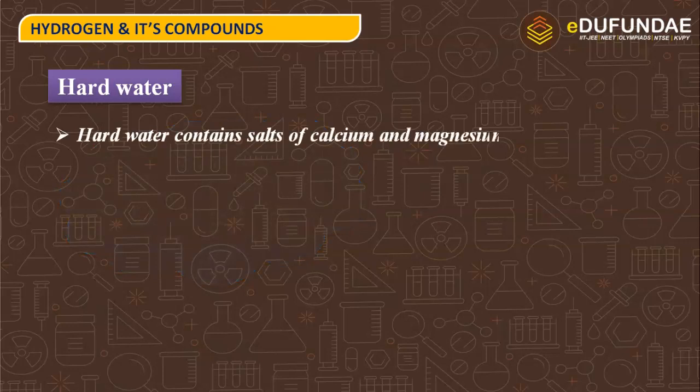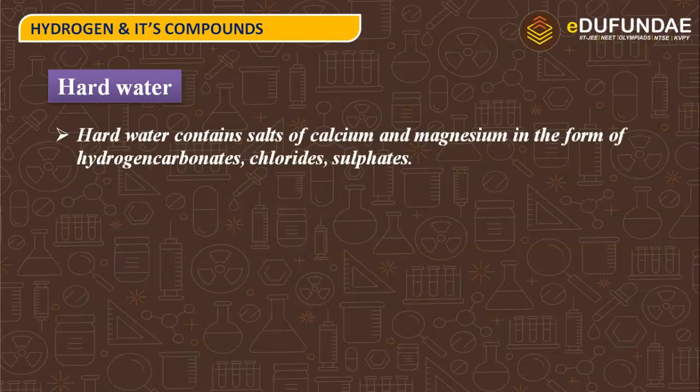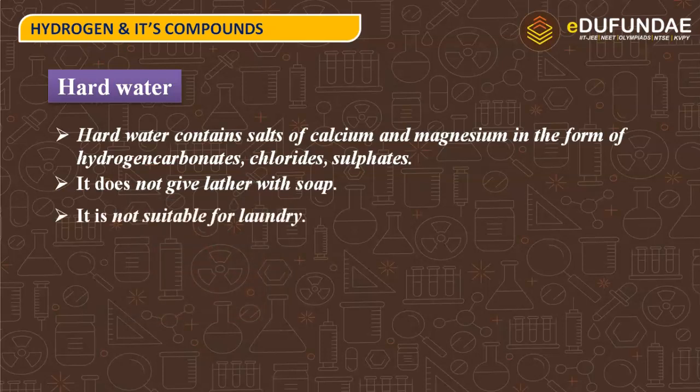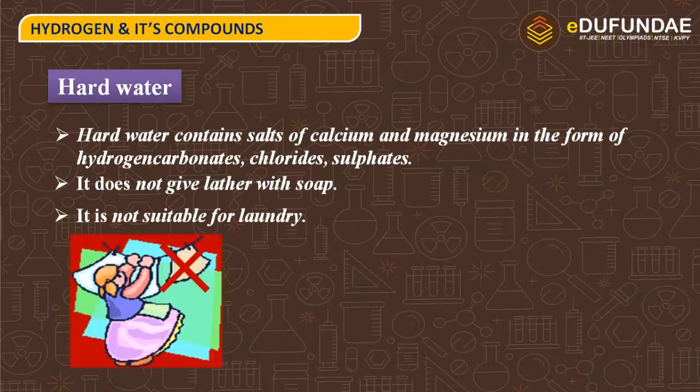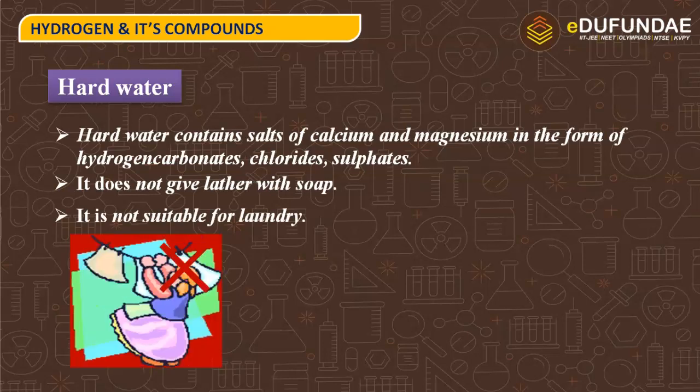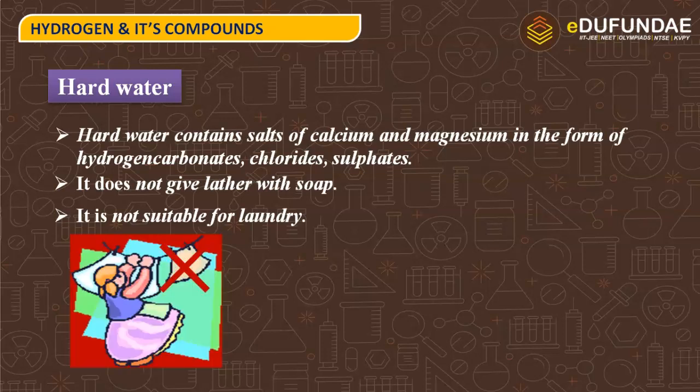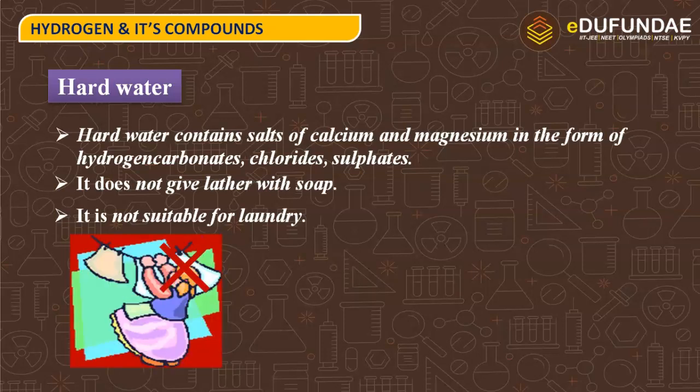So here are the features of hard water. First, hard water contains salts of calcium and magnesium in the form of hydrogen carbonates, that is also known as bicarbonates, chlorides, and sulfates. Next, it does not give lather with soap. That is why it is not suitable for laundry. Because water that will not produce lather with the soap, the cleansing action of soap can't occur. That is why hard water is not suitable for laundry.